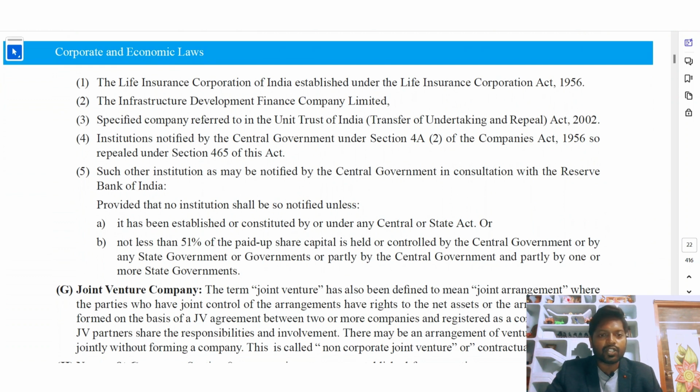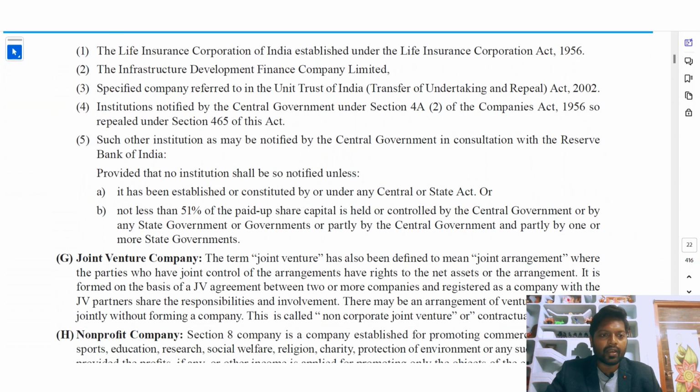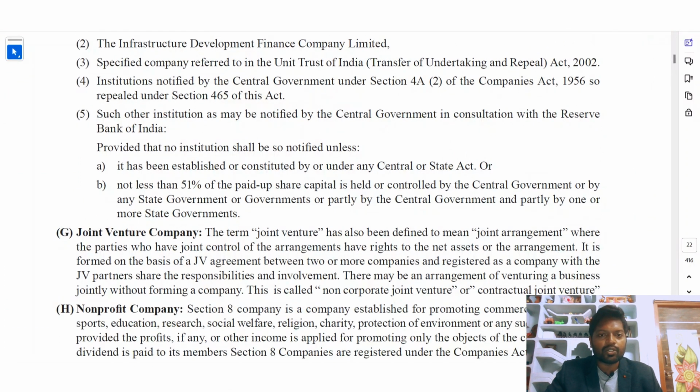Such other institutions as may be notified by the Central Government in consultation with the Reserve Bank of India, provided that no institution shall be so notified unless it has been established or constituted by or under a Central or State Act, or not less than 51% of the paid up share capital is held or controlled by the Central Government, or by the State Government or Governments, or partly by the Central Government and partly by one or more State Governments.